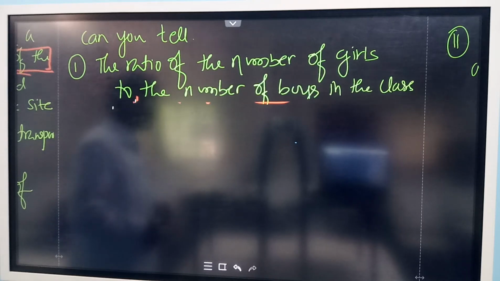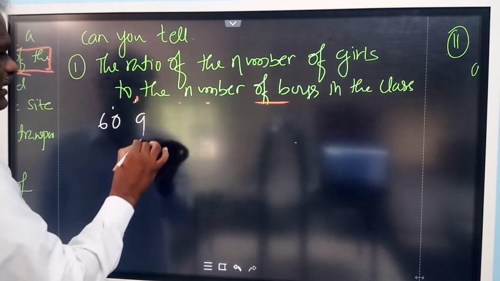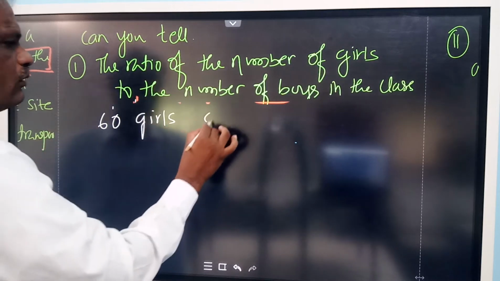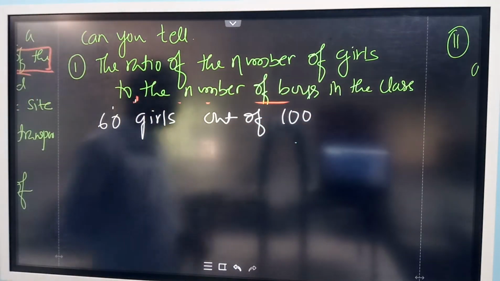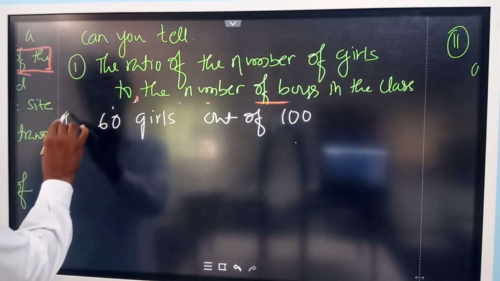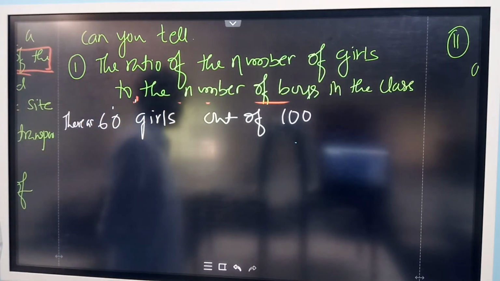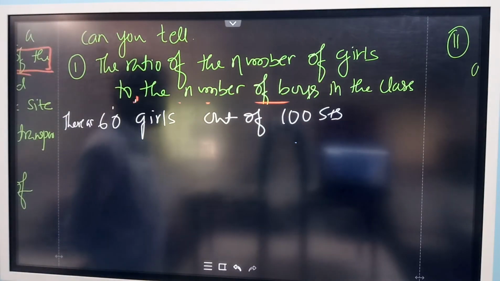For the same question, another person will use the unitary method. There are 60 girls. So 60% means 60 girls out of 100 students. This is the first statement we get from the percentage.